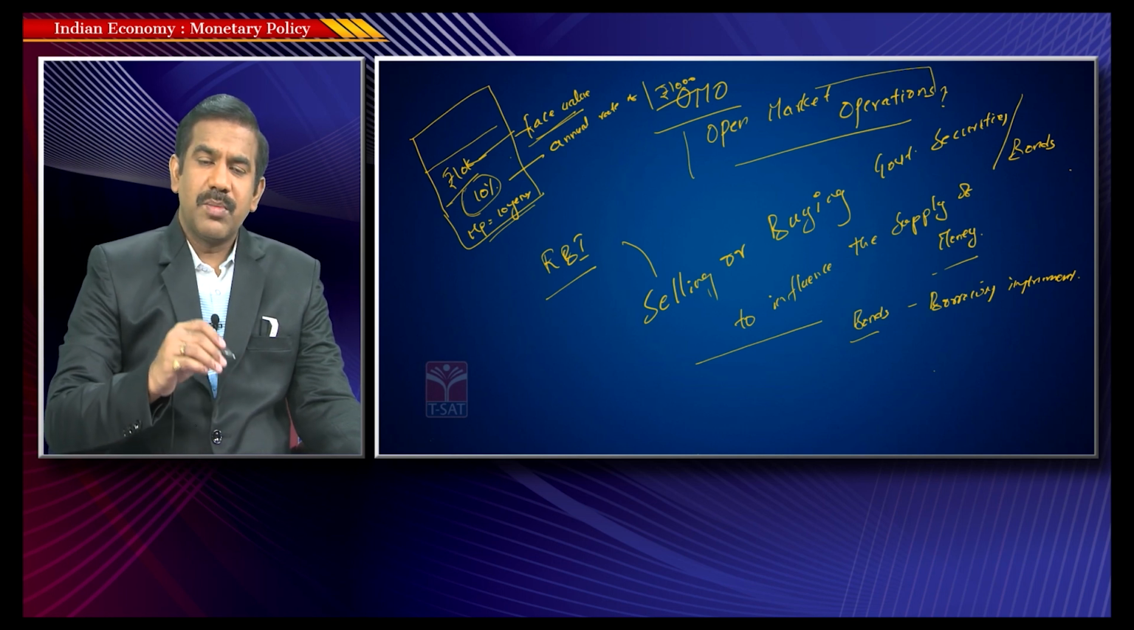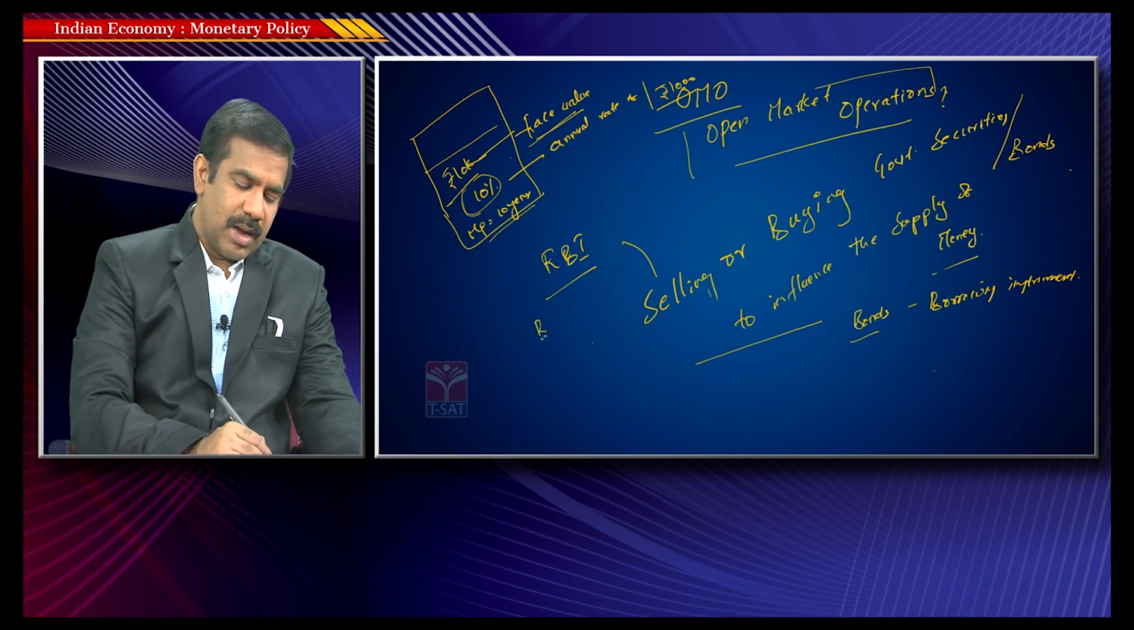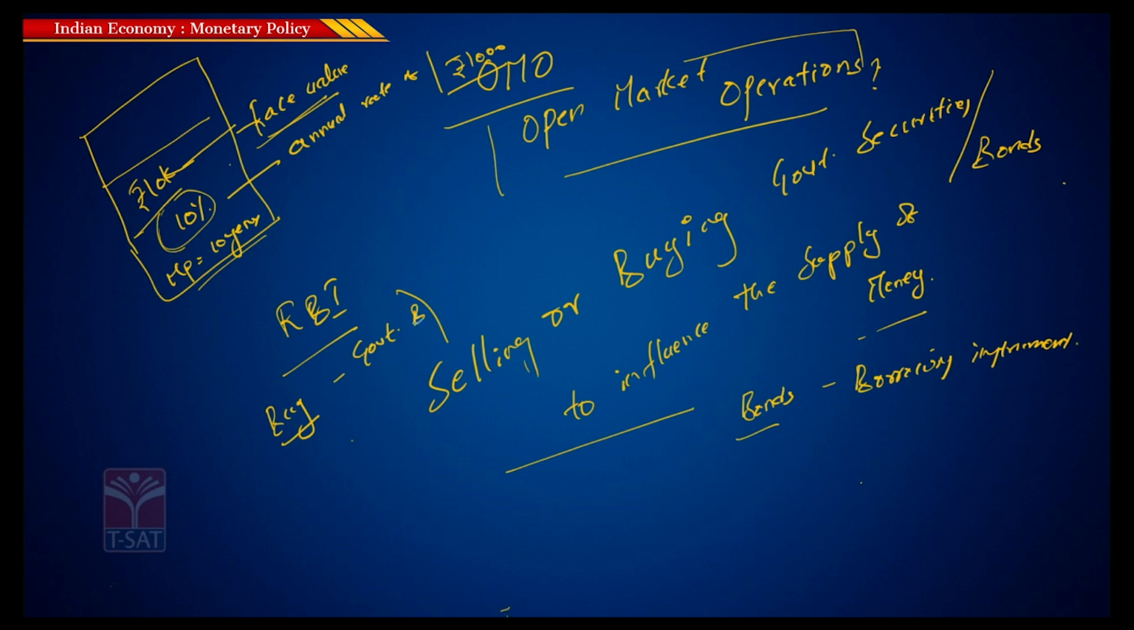So what is the RBI telling the markets? I am here to buy some securities. I am here to buy some government bonds. Now let's imagine the RBI is going to buy government bonds in the market. When RBI comes to the market and says it is willing to buy government bonds, it means whoever has a government bond, you give it to me, and in return I will pay you some money for the bond I am buying.